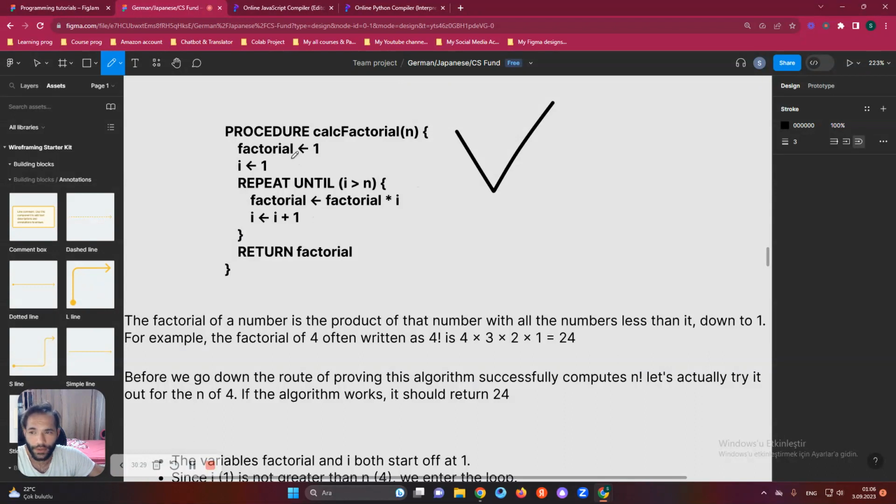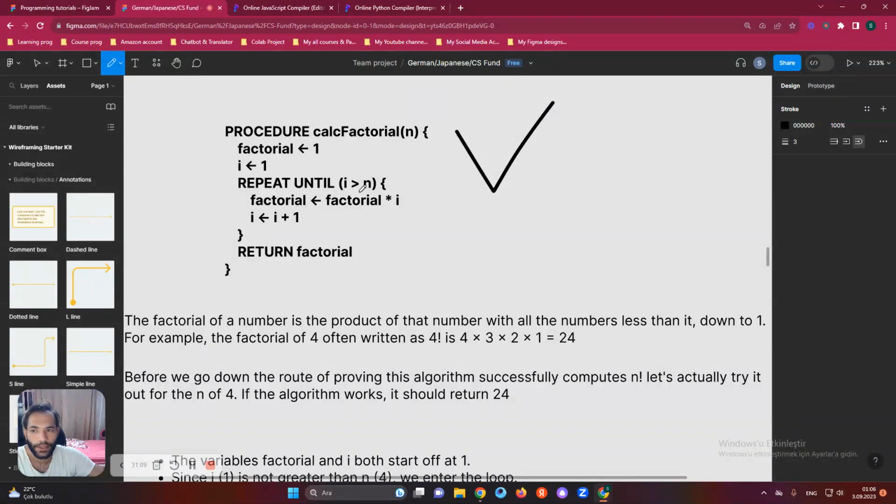So as you see here, this is the last time I'm explaining it to you, okay? Factorial is 1, I is 1. So if we say while I is less than n, where the number can be in this case 4, okay? Let's say 4. So factorial will be 1, I is 1. Then factorial times I will be factorial in this case. Now factorial is 1, I is 1. 1 times 1 is 1. Now we're increasing I by 1, so we go again into the loop, and the loop says I is now 2. Factorial is still 1, right?